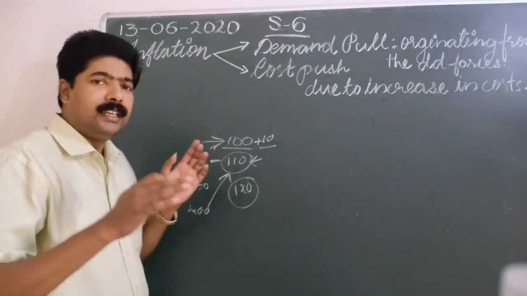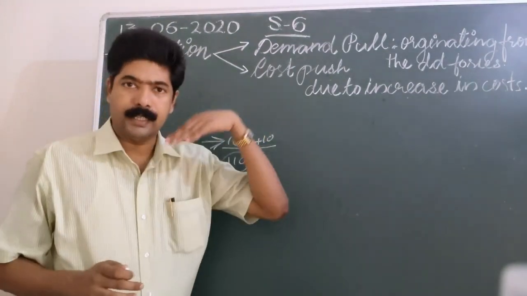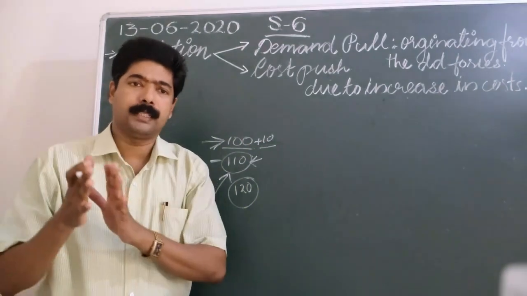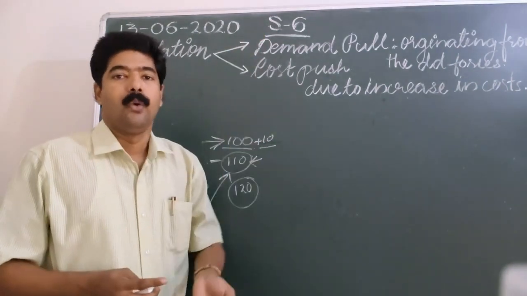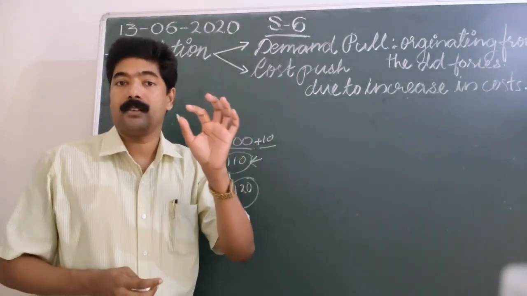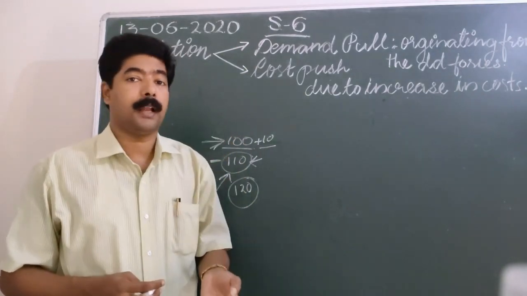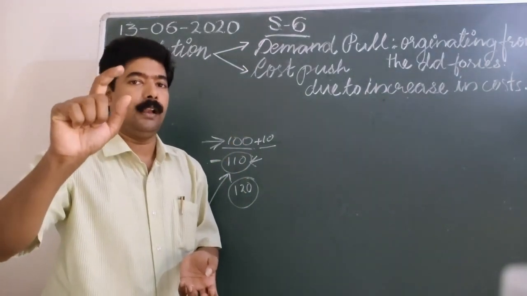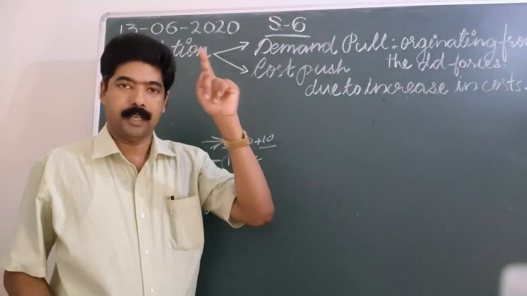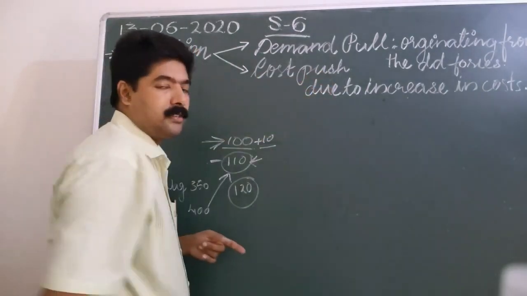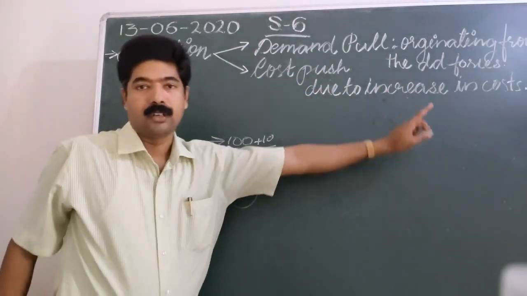This way, when the cost of production increases, the price also increases. When there is a substantial and persistent increase in the general price level, that leads to inflation. So cost push inflation is due to an increase in cost.